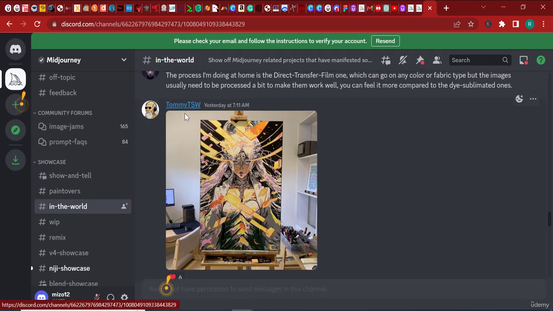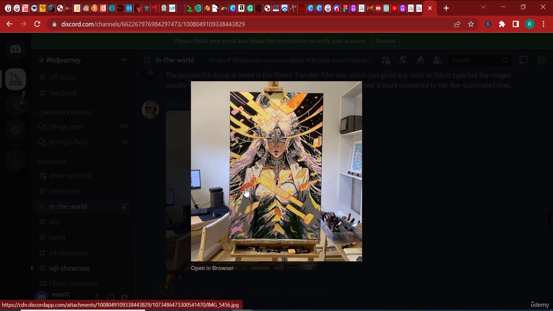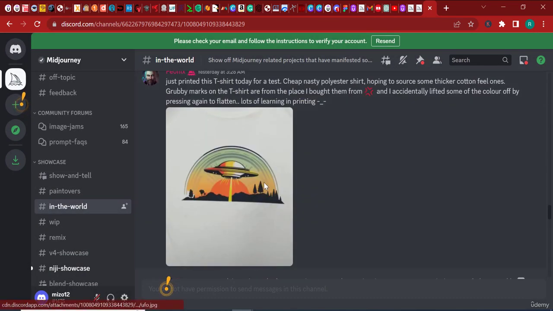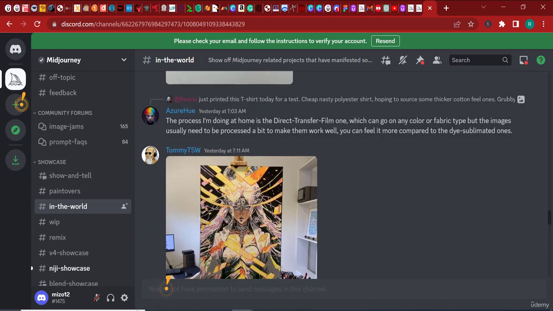For example, this guy, Tommy TSW, if I click on this image, he has generated this image with Midjourney, and now he's been painting it. Okay, so he's painted the same image that Midjourney has returned to him. So he's using it in real life to create some fascinating art.